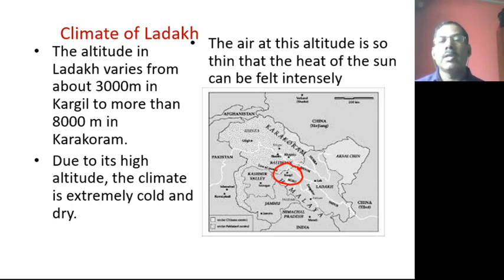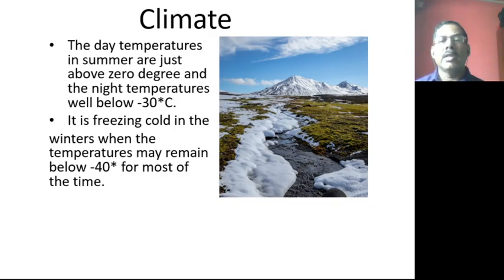And the third point is the air at this altitude is so thin that the heat of the sun can be felt intensely. Now we can see how it is felt. The day temperatures in summer are just above 0 degrees, and the night temperatures well below minus 30 degrees Celsius. So it is freezing cold in the winters.